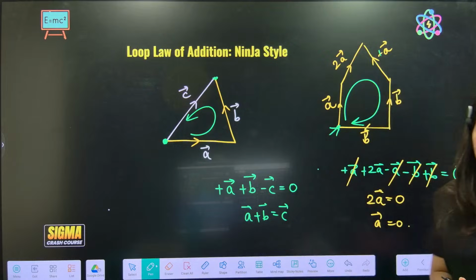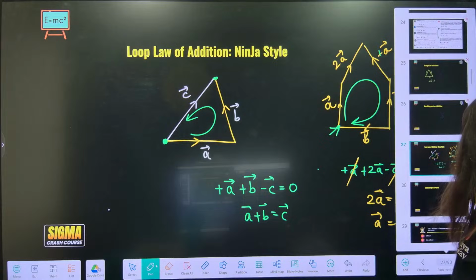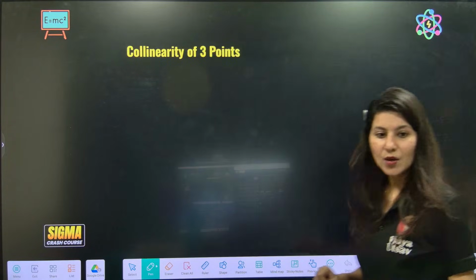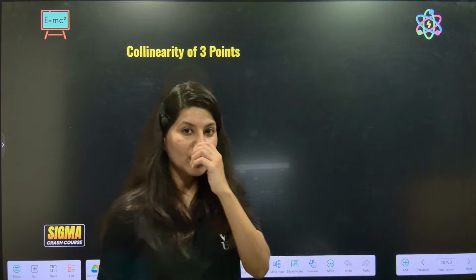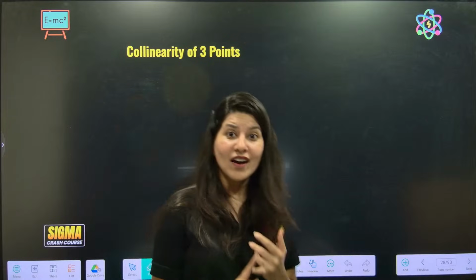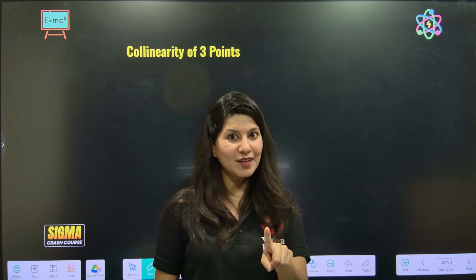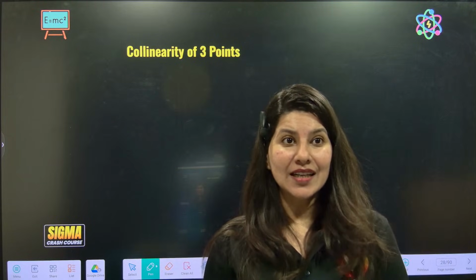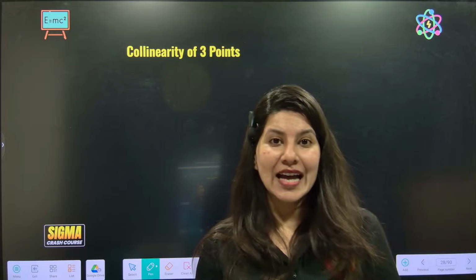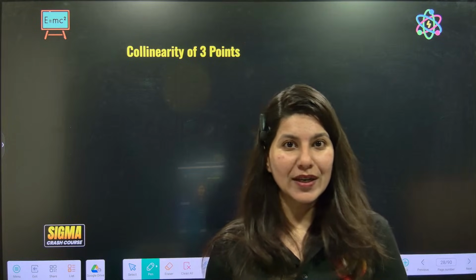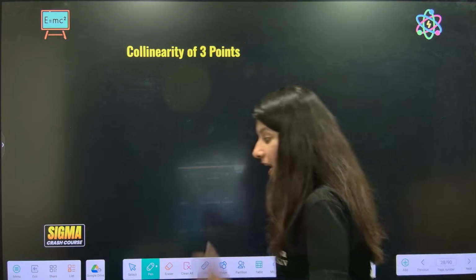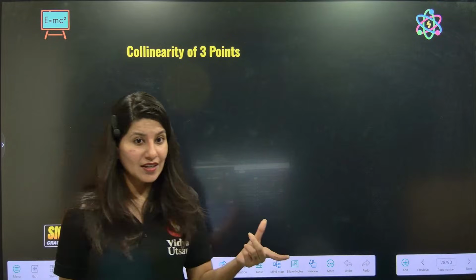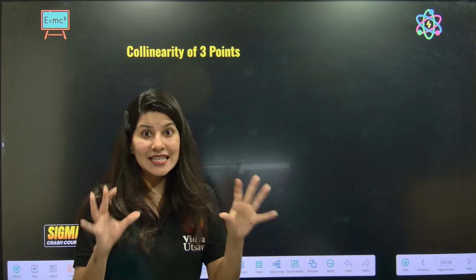Alright, so A is coming out as a null vector in this particular thing. So this is your loop law. Now, 3 points. Suppose 3 points are given to you. This topic you have seen in straight lines. Remember? 3 points are given and you have to equate the area of the triangle to 0. Now, the same question can be done in an easier manner.